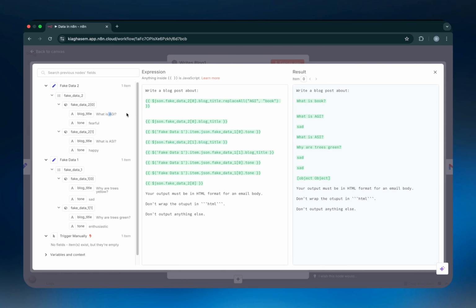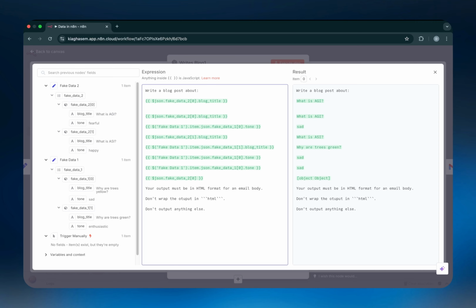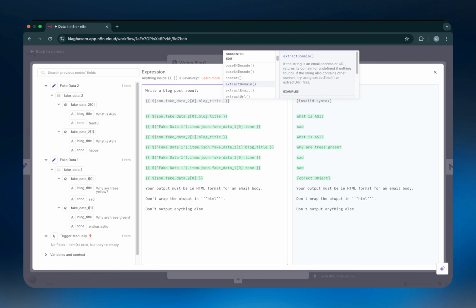And the result of that is now, instead of AGI, we have what is book. So that's a function we defined on that specific string. And that's not the only function you can define. There's a lot of different functions you can define for strings and all the different data types that we talked about earlier. So these functions are super valuable when it comes to handling data and transforming data.